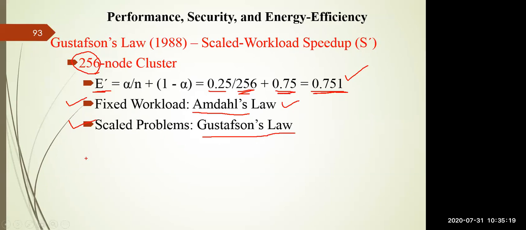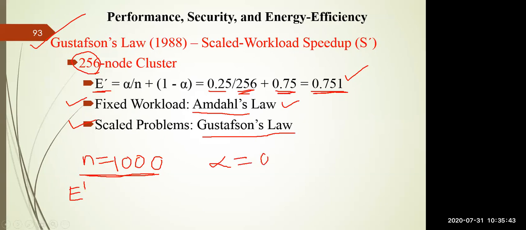Now I will give you a small illustration. For example, if n is given as 1000, that is, in a particular cluster, grid or cloud, assume the number of nodes is 1000. Apply Gustafson's law to calculate E'. I am giving you 1 minute. Take the same alpha value of 0.25 and n as 1000 and calculate the value of E'. Quickly, please calculate within 1 minute.